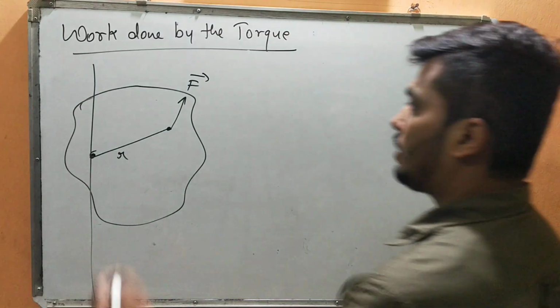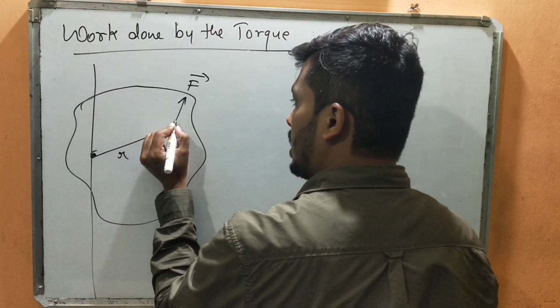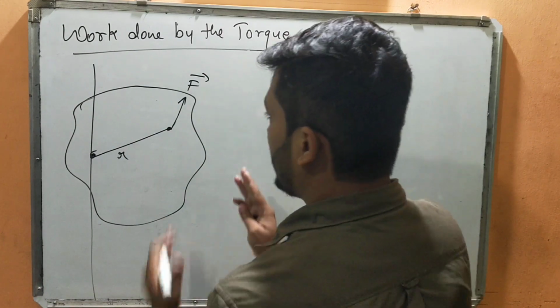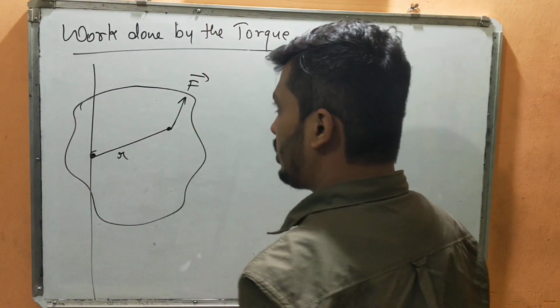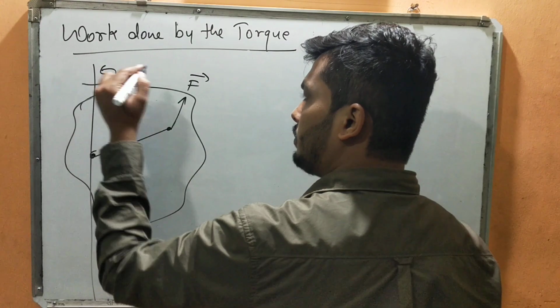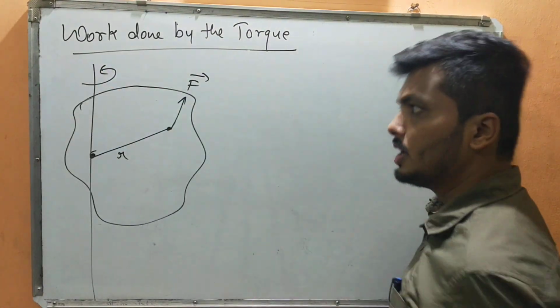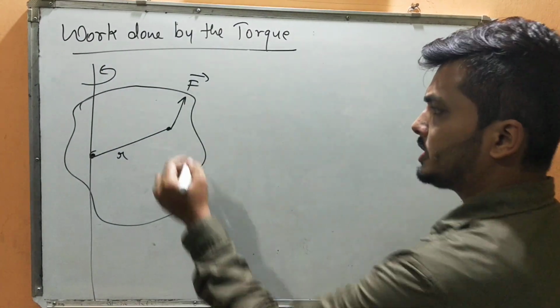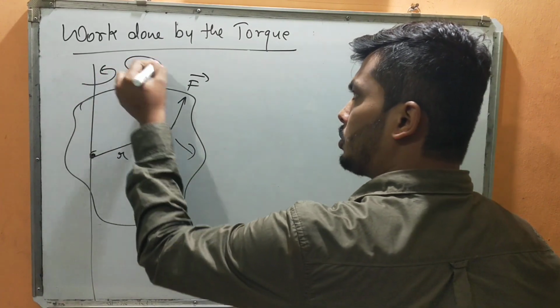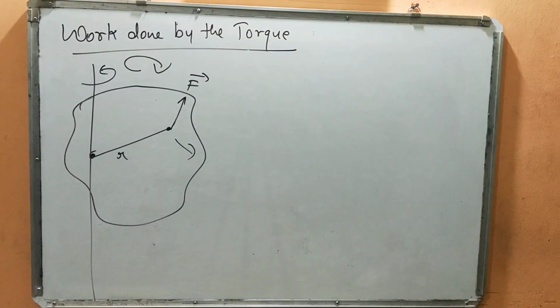Now, a very important thing is that you are applying force in this direction. So when you apply force in this direction, this body will rotate about this axis. If I had applied force in another direction somewhere here, this body could have rotated differently, but I don't want that.